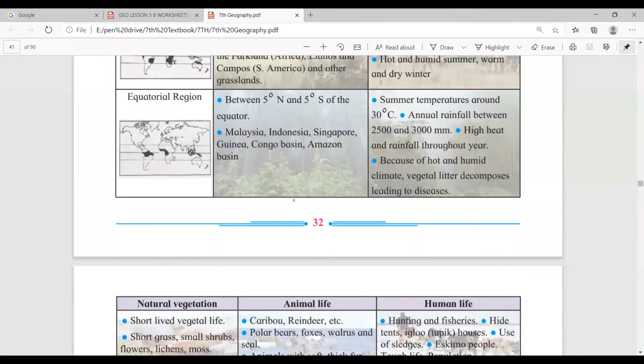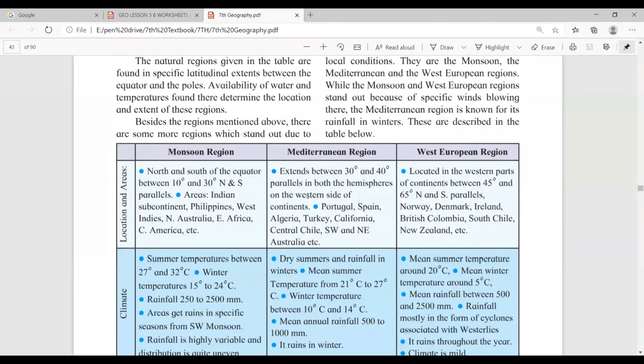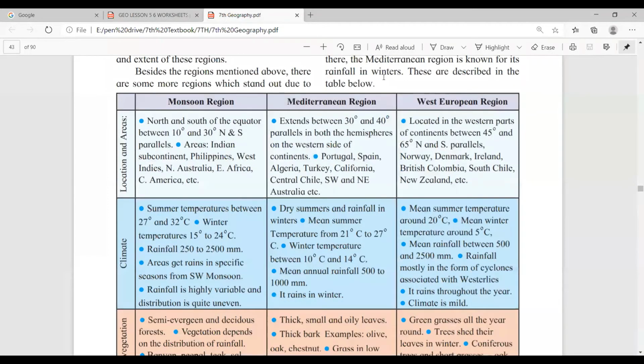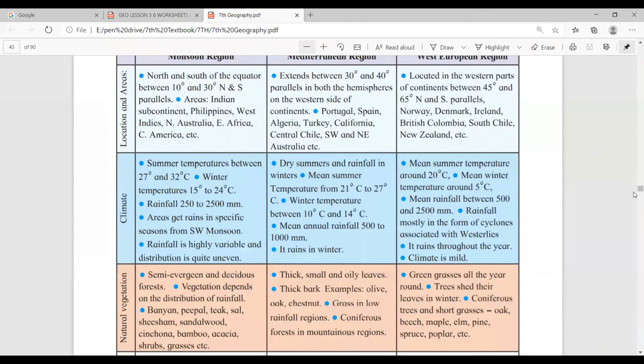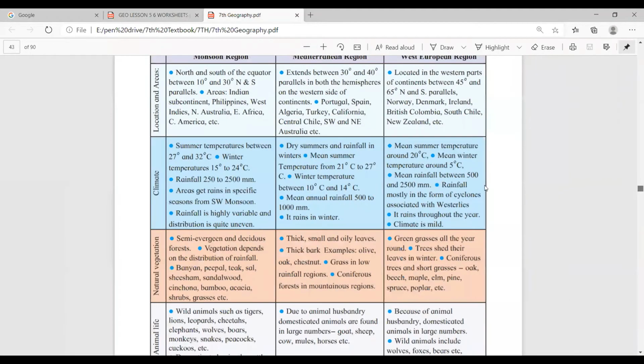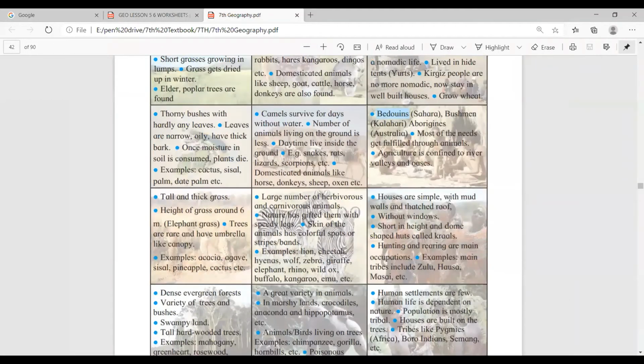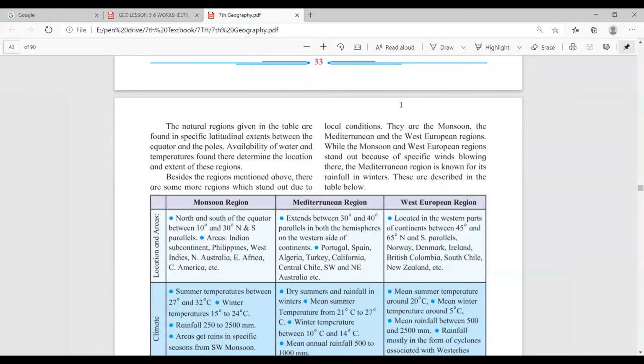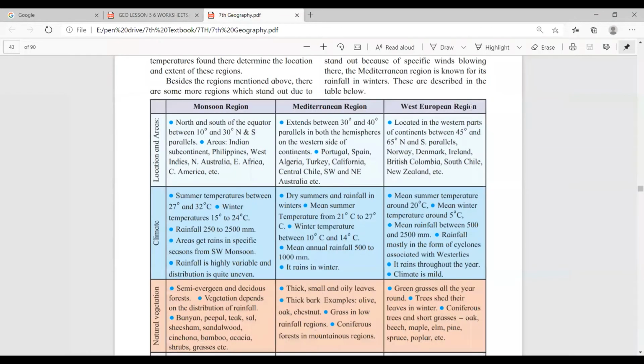32, 33, 34. See, the page number 34 is there. Okay, so we have to ask about this: people are not energetic because the climate is mild.